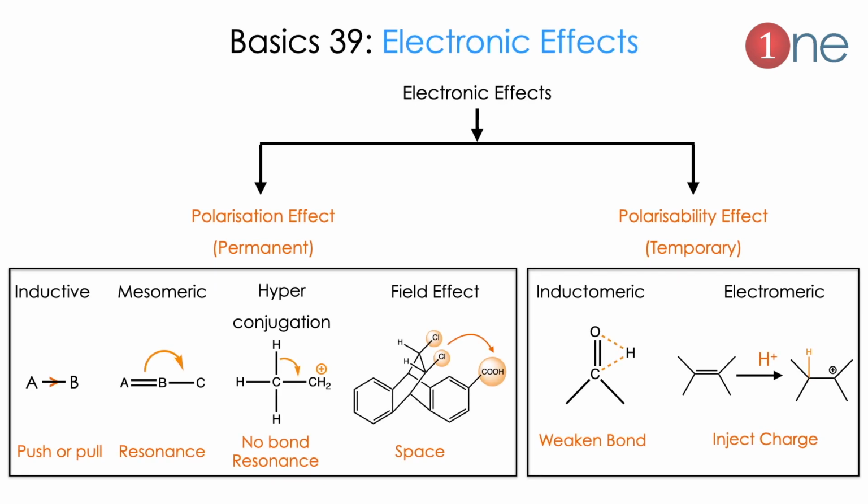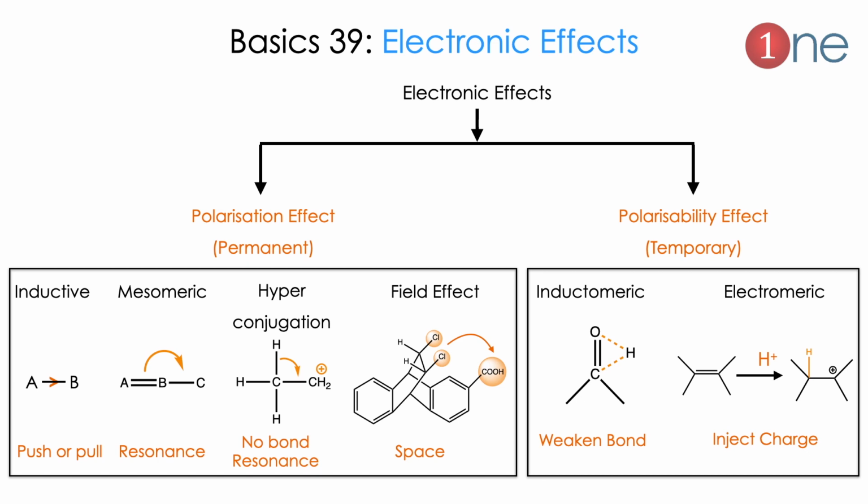Next basic is on electronic effects. You should know that organic chemistry is all about electron transfer. So you should know these two effects: the polarization effect and the polarizability effect. Polarization is the permanent one. Polarizability is the temporary one. Let us see the permanent ones. The first one will be the inductive effect. We already saw it. The electron can be pushed or pulled from an atom.